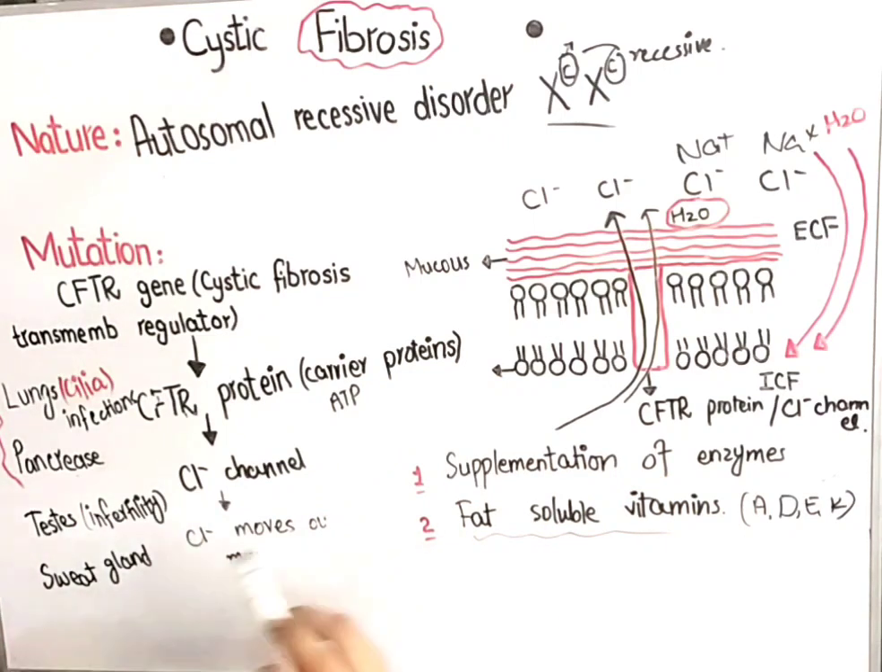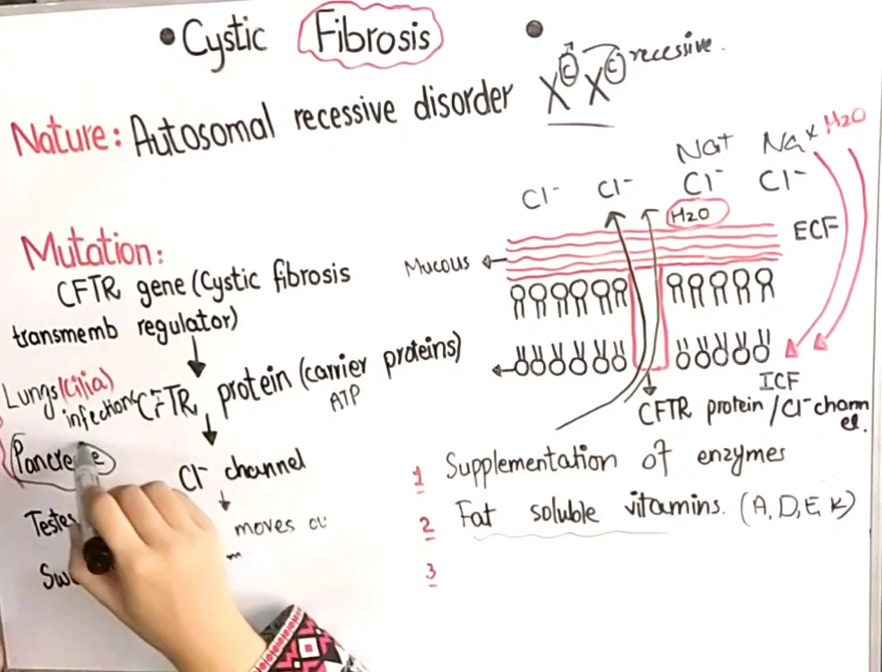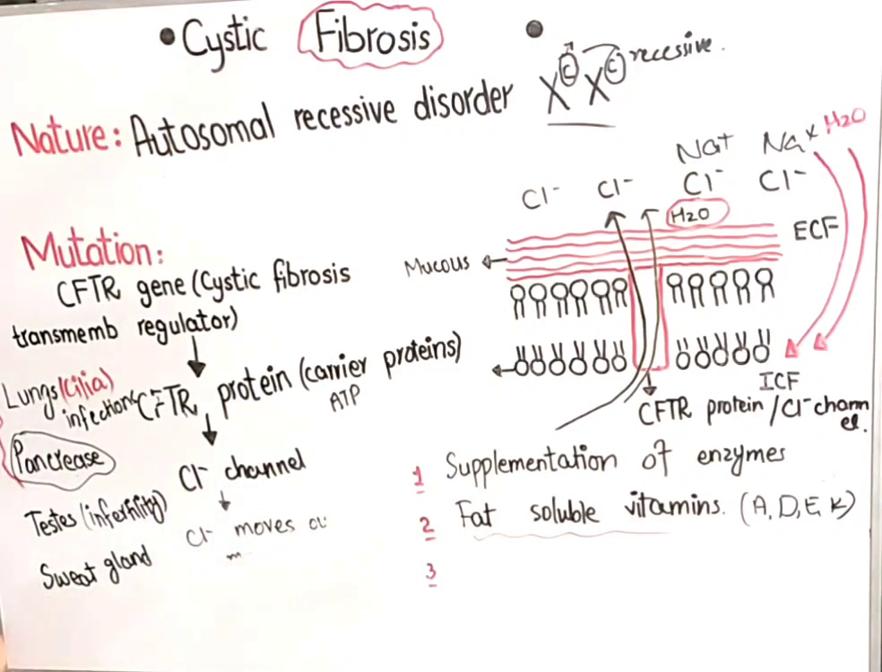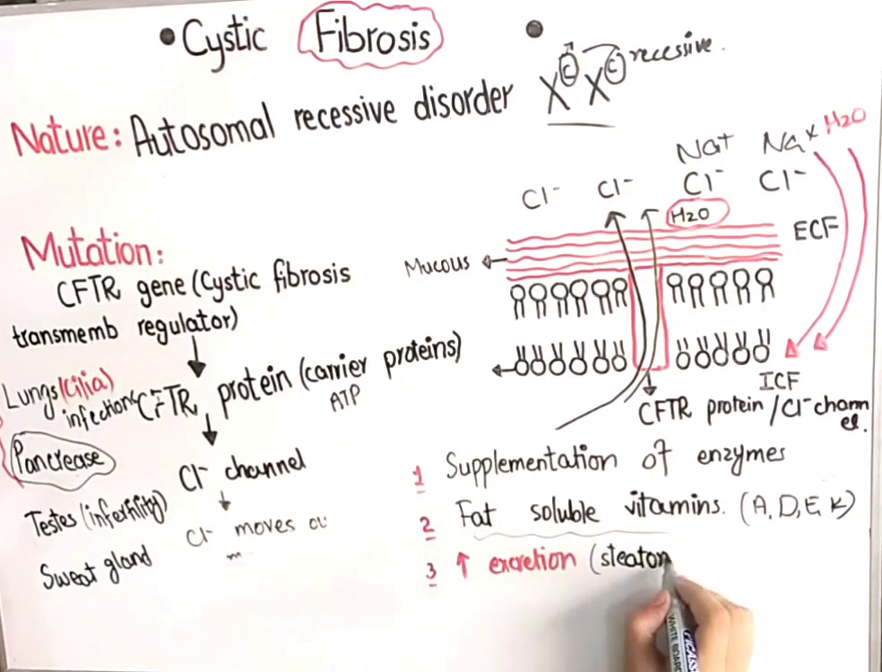Also, in the case of cystic fibrosis, there is no pancreatic lipase. I'm focusing more on the pancreas. Whenever there is no pancreatic lipase, there will be no absorption of fats, and no absorption of fats will lead to more excretion of fats. Fats will be directly excreted out, and this increased excretion of fat is termed steatorrhea.